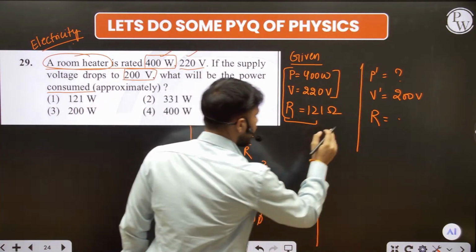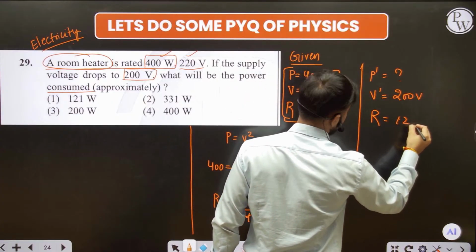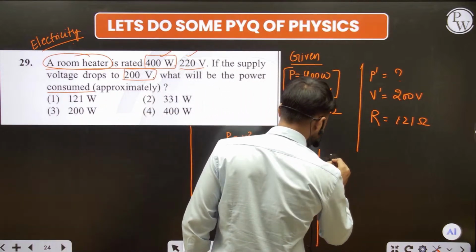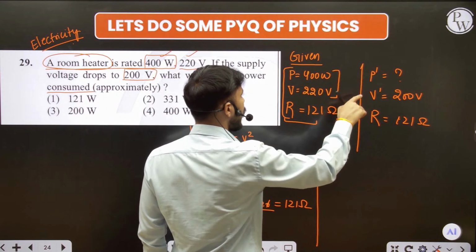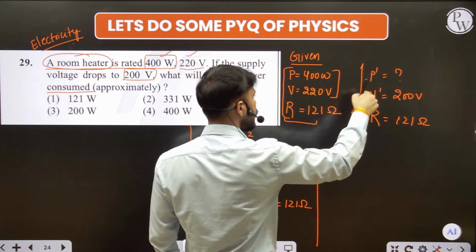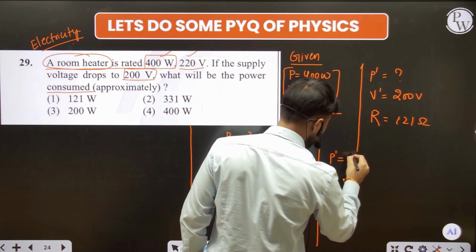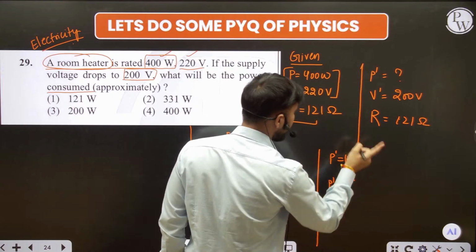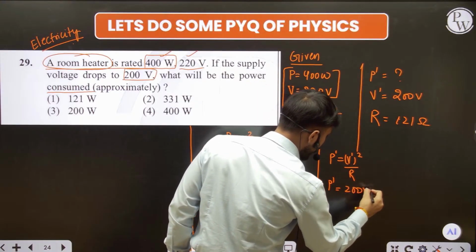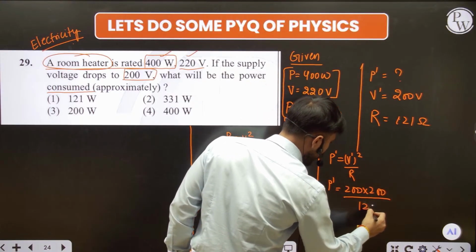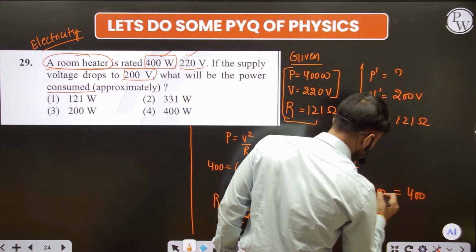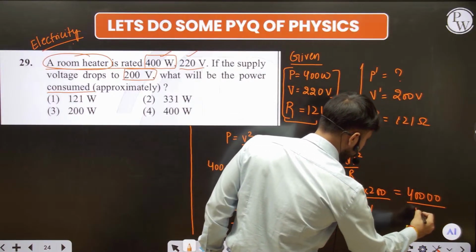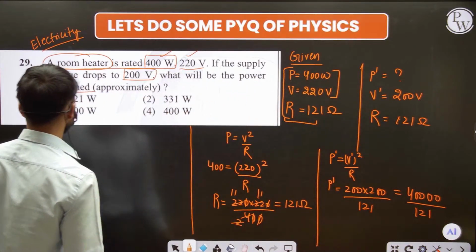Get it? Okay. Now this resistance stays the same, because it is the resistance of the heater. We don't change anything in the heater, so we just need to find P dash, that is the new power used by the room heater when we change the main voltage. That is V dash square upon R. What is P dash? We don't know. What is V dash? That is 200 into 200. And what is R? 121. So the answer is 4 into 4, 0 0 0, 2 to the 4 and 2 zeros, and here the 121.